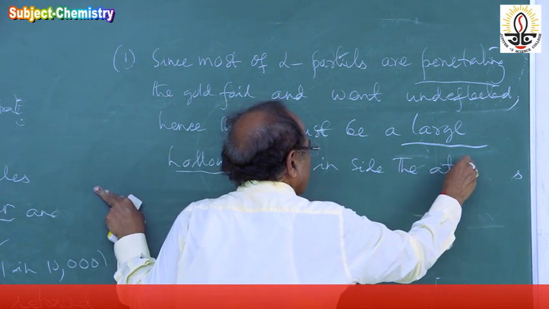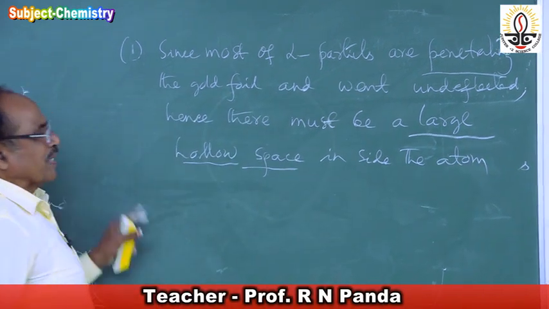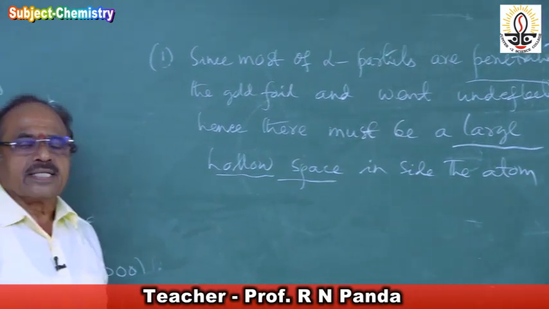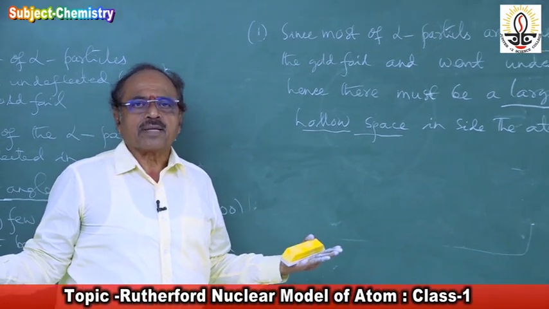Inside the atom there must be a large hollow space. They are going straight; there is no deflection, there is no change in their path.